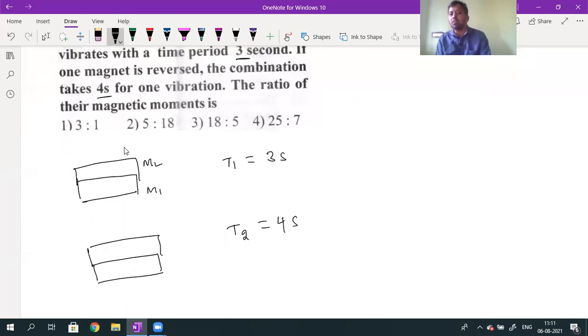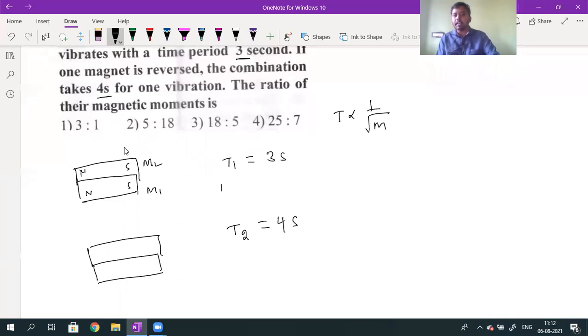But here you should come to know in which case bar magnets are placed one over another with like poles together, and in which case unlike poles are together. How do we come to know? First time they are like poles, second time unlike poles. So what happened to the time period value? Time period value increases, which means the magnetic moment value should decrease. For a given bar magnet, time period is inversely proportional to root m. That you know. When one bar magnet is placed over another, here I will consider it as like poles: north pole, south pole; here also north pole, south pole.